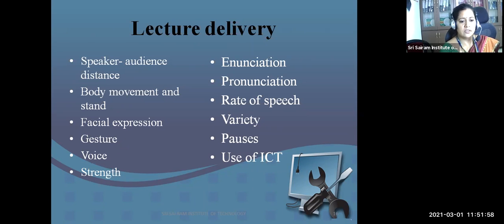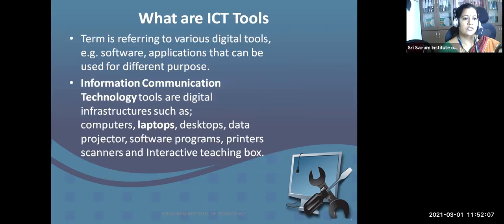Then of course, this is the best thing, use of ICT, information and communication technology tools. So what is ICT, information and communication technology? It's nothing but a tool or a software with which you can explain the objectives to the audience in a simpler and clearer way.